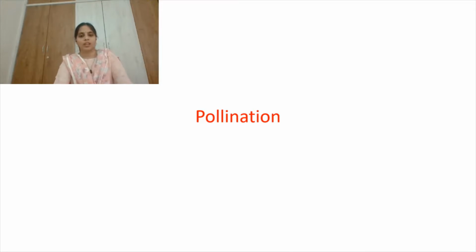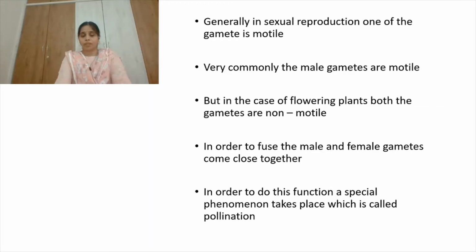Let's move to our class today, pollination, right? So what is the reason why this special process occurs only in case of the seed plants? The reason is, in sexually reproducing organisms, one of the gametes is motile and the other gamete is non-motile. So generally the male gametes are motile and very small and the female gametes are non-motile. But in the case of the seed plants, both the male and female gametes are non-motile.